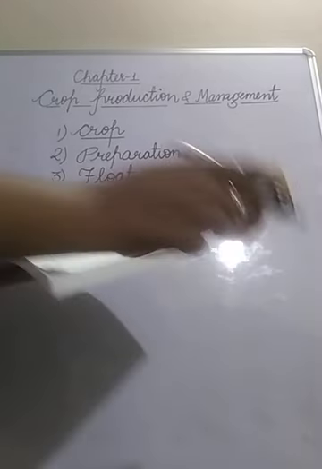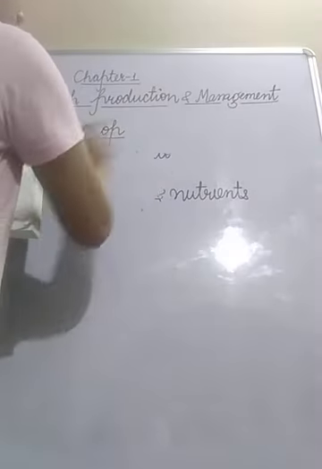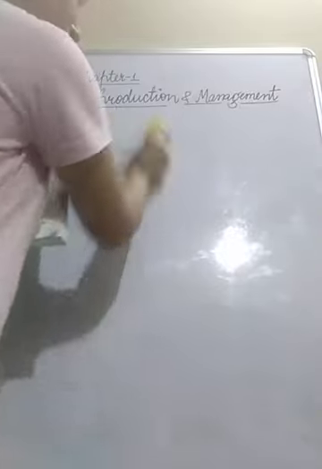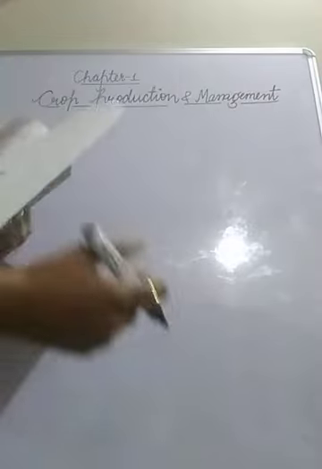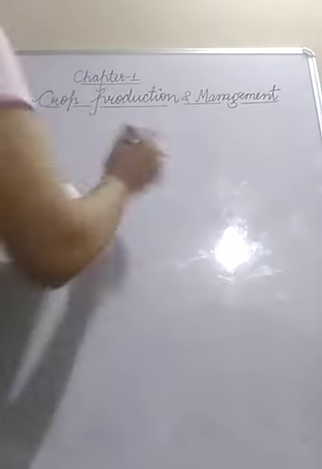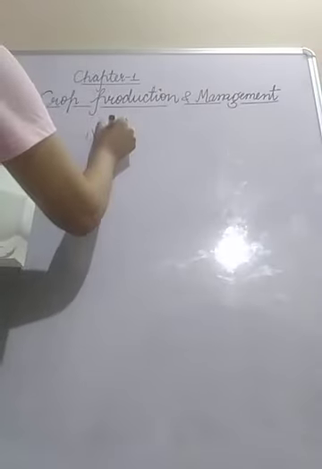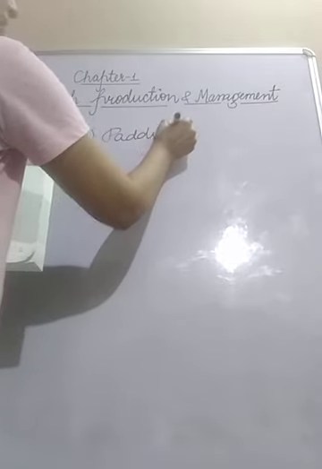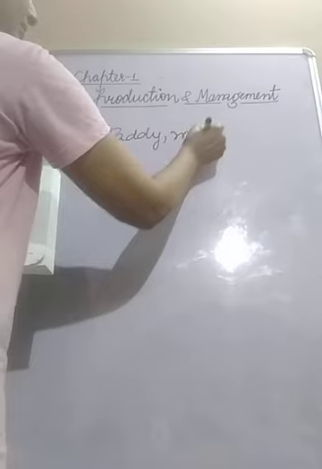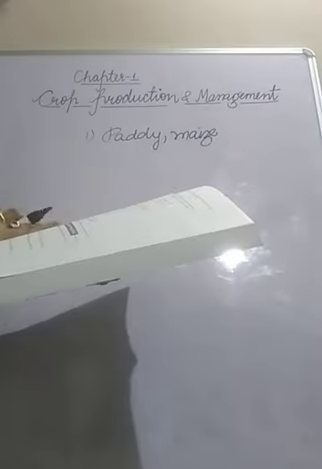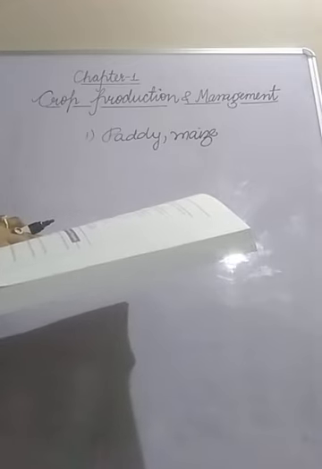Now question number 3 is give 2 examples of Kharif crop. We have just done examples of Kharif crops in the match up. I am telling you more than 2 examples, but you have to write only 2. For Kharif crop, you can write paddy, maize. You can write cotton, bajra, jowar, groundnut.